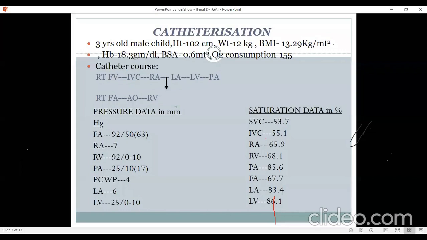So cardiac cath was done in this patient. Height of 102 centimeters, weight of 12 kgs, BMI of 13.2, hemoglobin of 18.3, body surface area of 0.6, and oxygen consumption of 155. The catheter course was through the right femoral vein, IVC, RA, into the LA, LV, and then we entered the PA. Right femoral artery to the aorta to the RV. So the pressure data is femoral artery pressure of 92/50 with a mean of 63, RA of 7, RV of 92 by 0 to 10, LV of 25 by 0 to 10, LA of 6, PA pressure of 25 by 10 with a mean of 17, pulmonary capillary wedge pressure of 4.